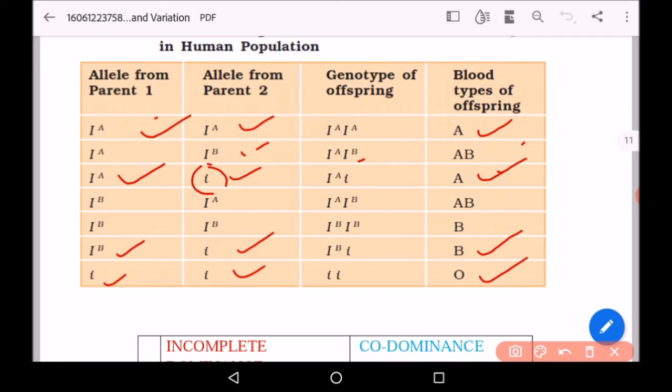So this is a very famous example of codominance, where both the genes are expressing themselves, because both are dominant and both are producing different types of sugars. If only one is present, then the blood group is according to that one only, because this i is not expressing any kind of sugar.